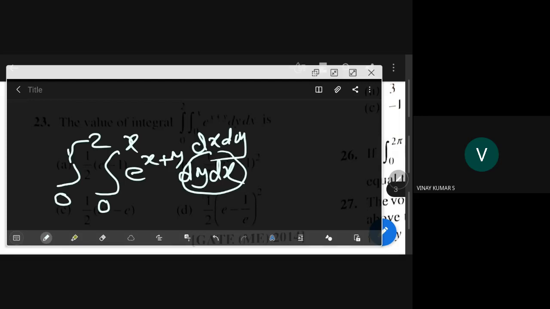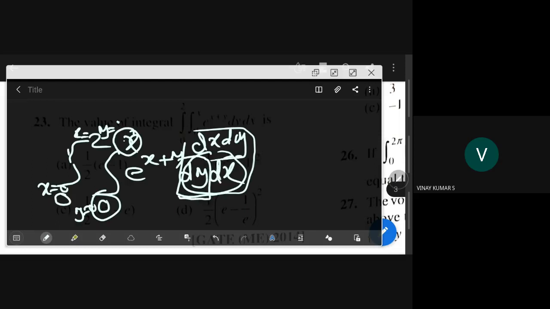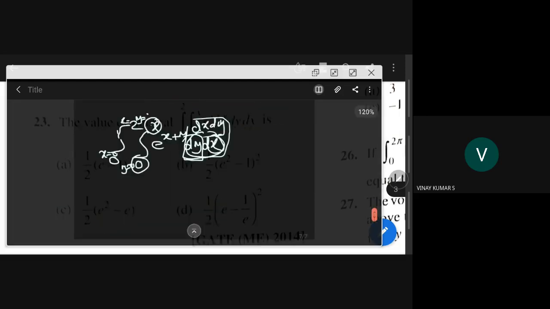Even if they give dy dx or dx dy, that doesn't matter here because the limits are expressed in terms of x. So y is equal to 0, y is equal to x, x is equal to 0, x is equal to 2. First we are doing with respect to y, then followed by x. That is the thing I would like to convey to you.